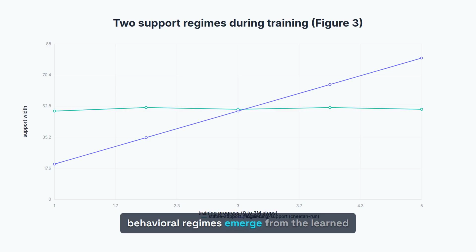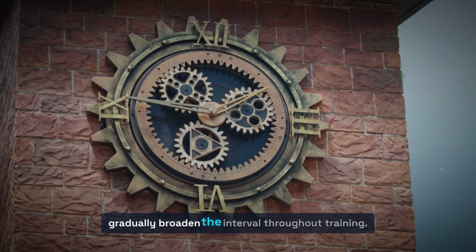2 behavioral regimes emerge from the learned supports. Stable support tasks like finger turn hard and hopper converge to a near constant interval almost immediately. Expanding support tasks like cheetah run, fish swim, and the humanoid tasks gradually broaden the interval throughout training.